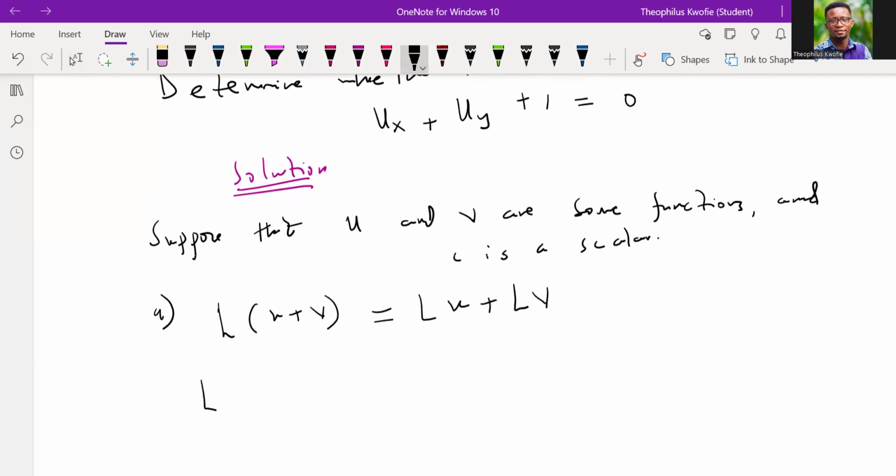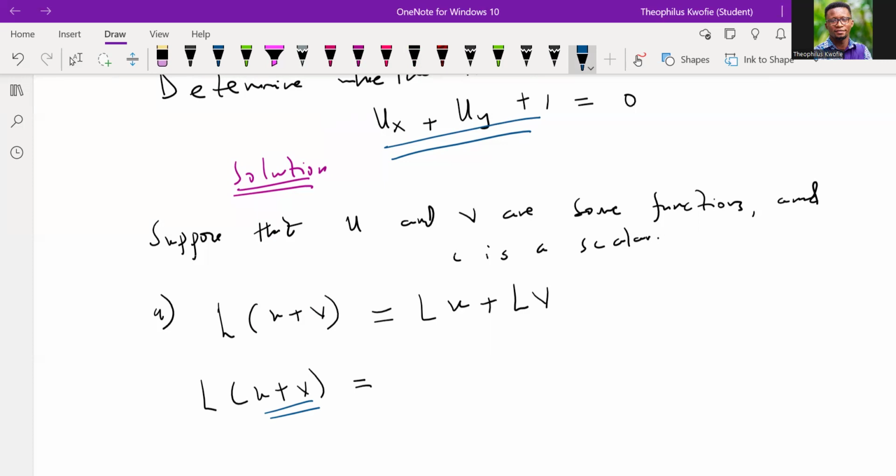Now, if I have L operating on the sum of the functions, we are going to consider the left-hand side of this PDE. By considering the left-hand side, wherever I see u, I should just replace it by u plus v. That's the easiest way. Or you can take your time and solve it the way I took my time to go through the first example.